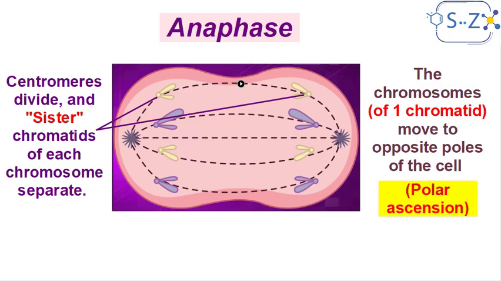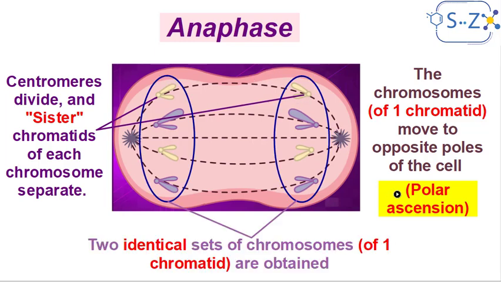Okay, what happens after polar ascension? We will get two sets, two groups of chromosomes of one chromatid each. After they were only one group together, now we have two sets of chromatids, and these sets are identical. Why are they identical? It's easy. Let's see this chromosome which had two copies, or two sister chromatids, which are identical. Now each sister chromatid moved to one pole and so on. So this set is identical to this set, as we can see.